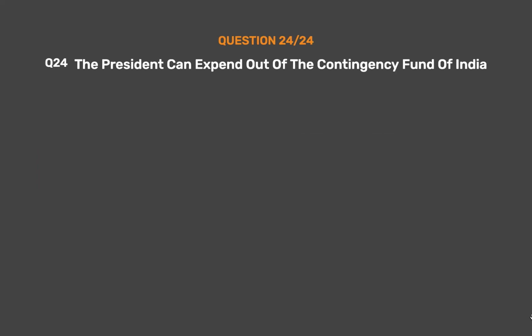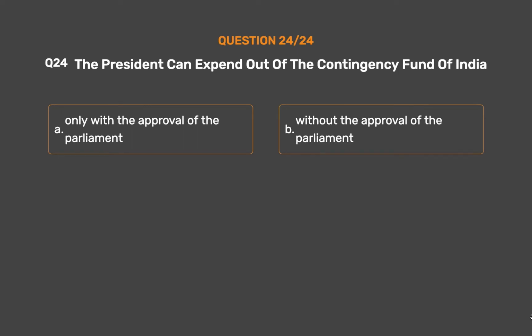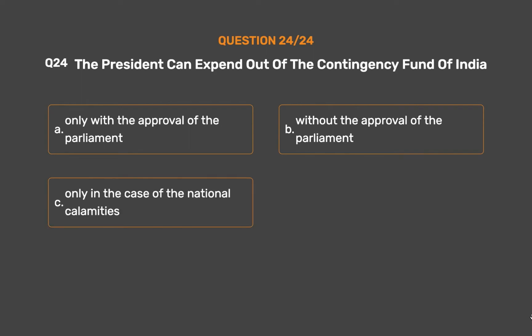Question number 24. The President can expend out of the Contingency Fund of India. Option A, only with the approval of the Parliament. Option B, without the approval of the Parliament. Option C, only in the case of national calamities. Option D, none of the above.